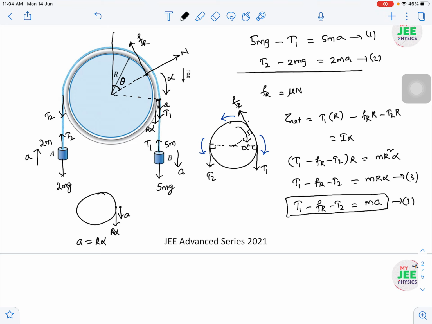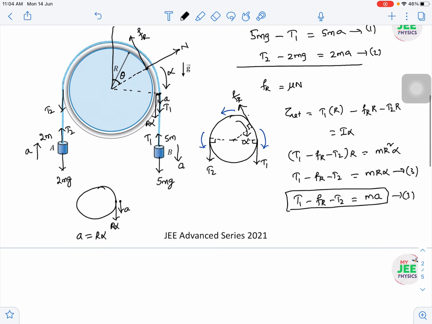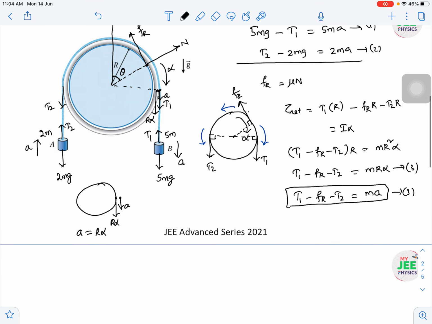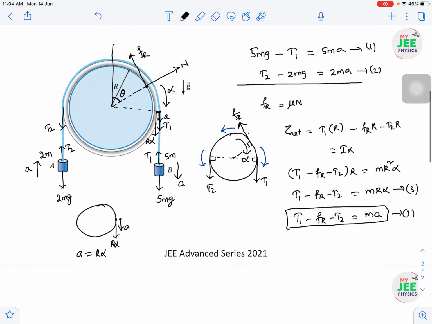So we finished with the rotation of the ring. Now we see the translatory equilibrium, like the ring is not moving forward or backward or upward or downward. That means the net force acting on the ring should be 0, right? So let us go with the net force acting on the ring.